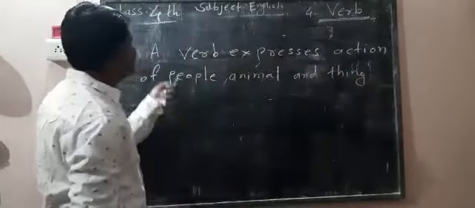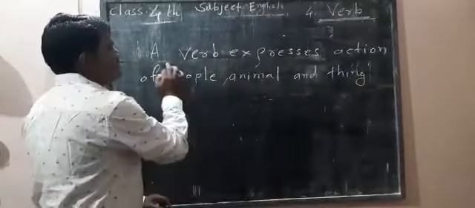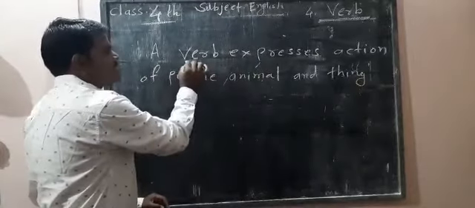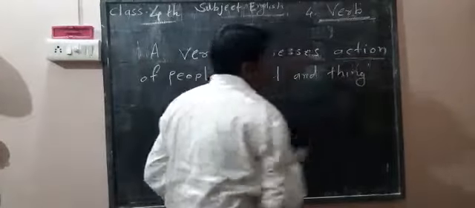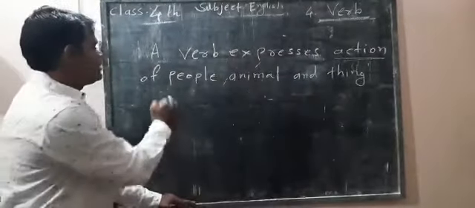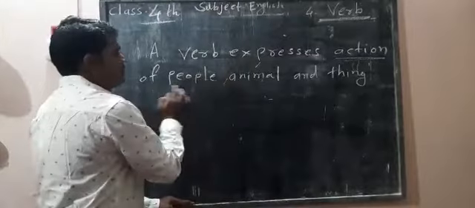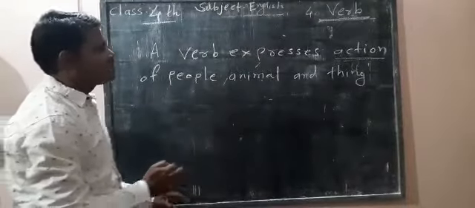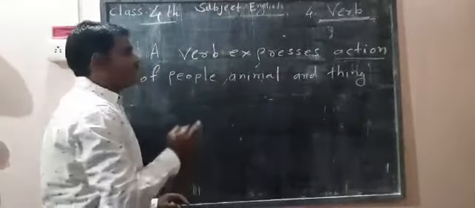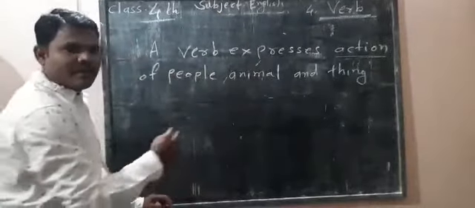In this definition, the verb expresses action of people. Action is a very important word. Action of people, animal and thing. Means a word that expresses the action, that is the verb.